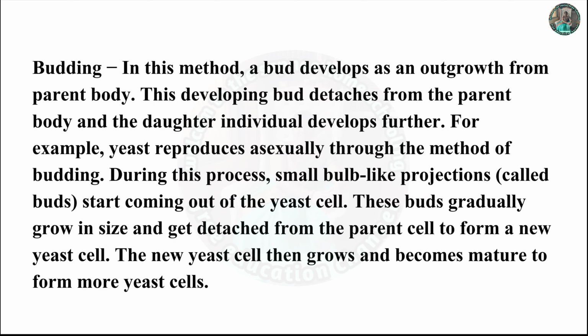C. Budding. In this method, a bud develops as an outgrowth from parent body. This developing bud detaches from the parent body and the daughter individual develops further. For example, yeast reproduces asexually through the method of budding. During this process, small bulb-like projections called buds start coming out of the yeast cell. These buds gradually grow in size and get detached from the parent cell to form a new yeast cell. The new yeast cell then grows and becomes mature to form more yeast cells.